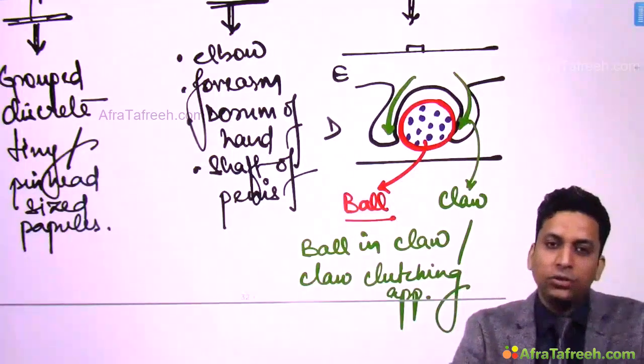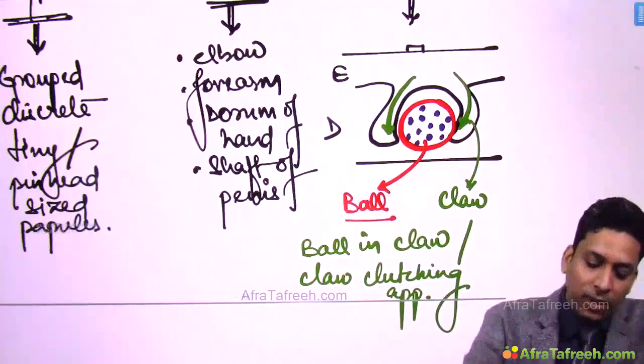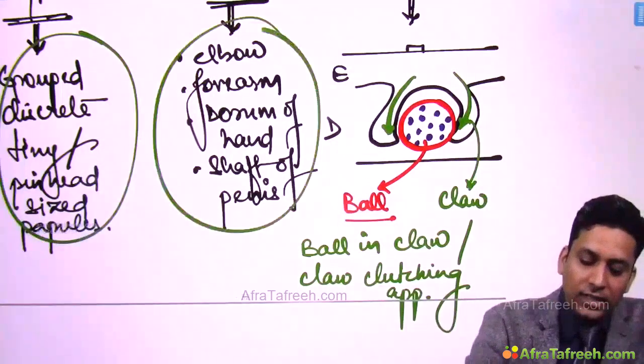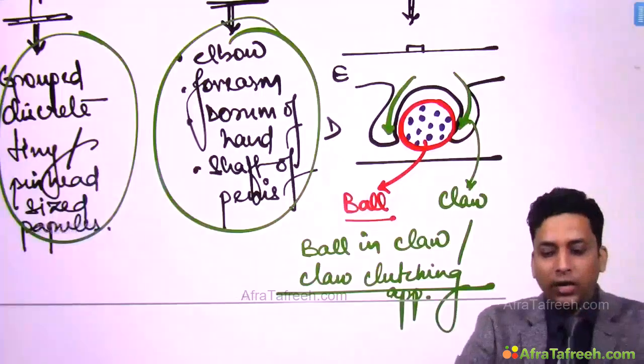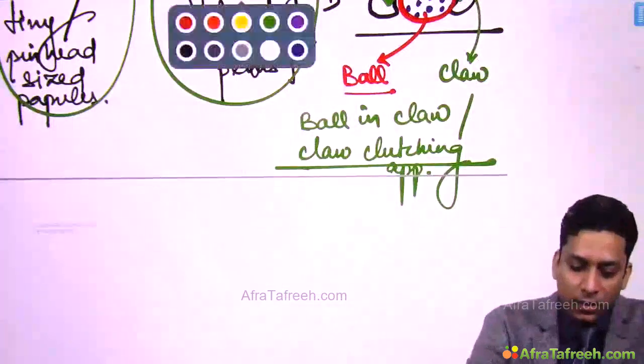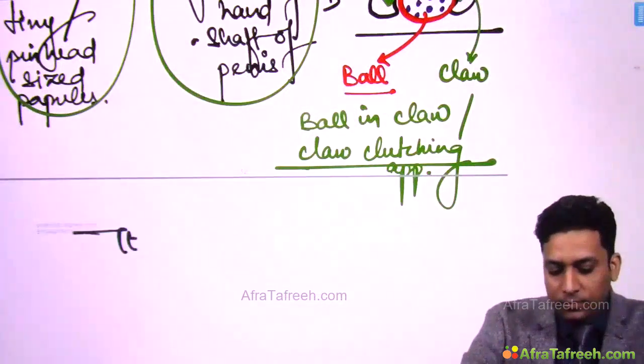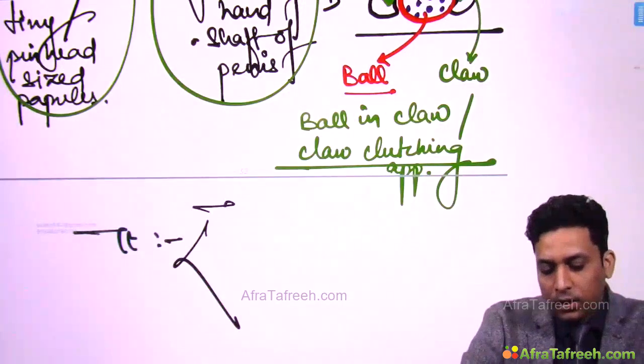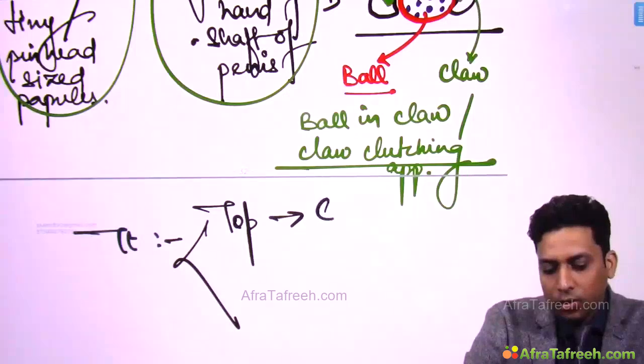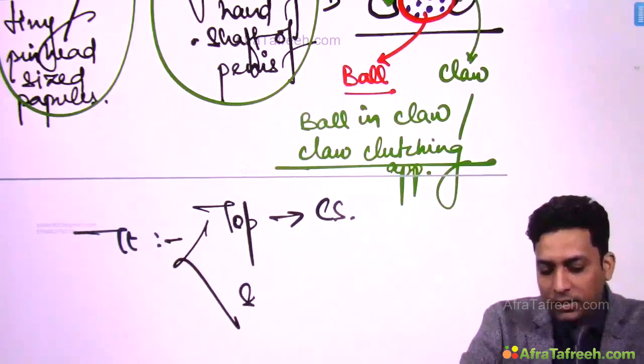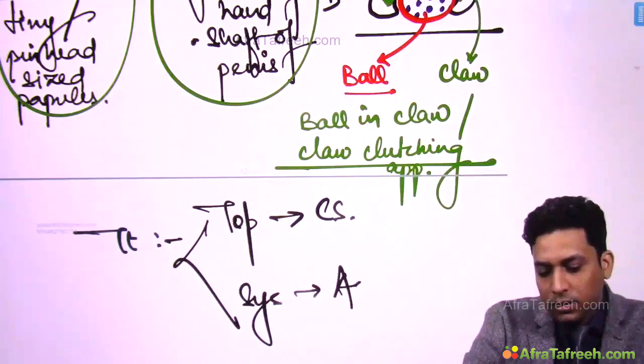So these are the points which you need to remember. Clinically, these type of lesions over these sites, and on histology, ball in claw appearance is the presentation. Treatment: here also you can use topical corticosteroids and systemic acitretin.